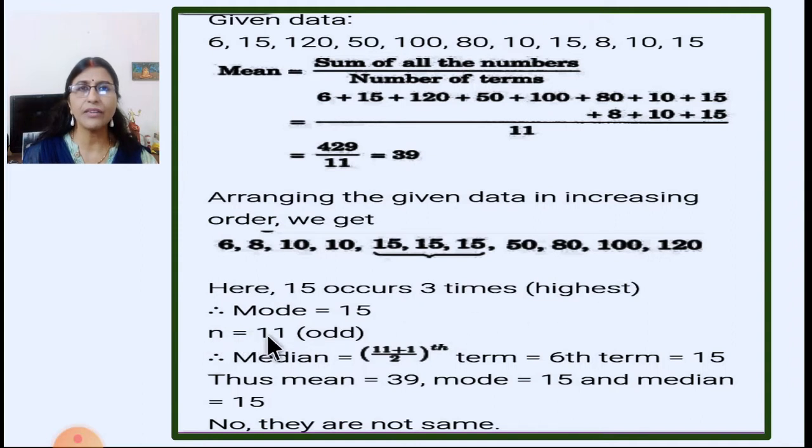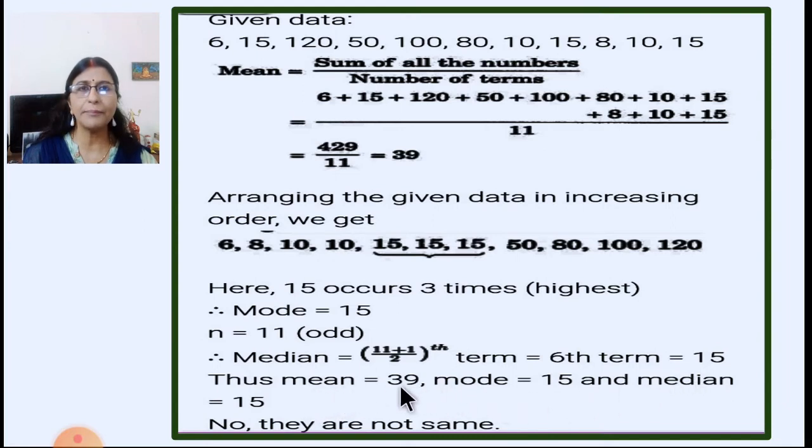So n is equal to 11, which is odd. So median is equal to (n plus 1) upon 2 term. So n is 11, 11 plus 1 is 12, 12 upon 2 is 6. So let us see which is the 6th term. 1, 2, 3, 4, 5, 6. So the 6th term is 15. So we can say median is equal to 15.